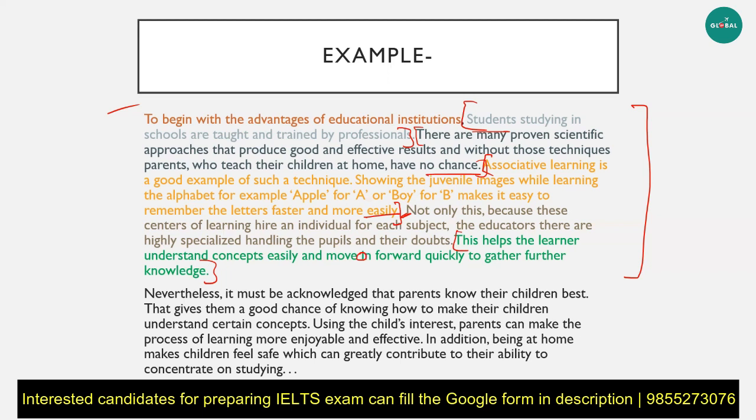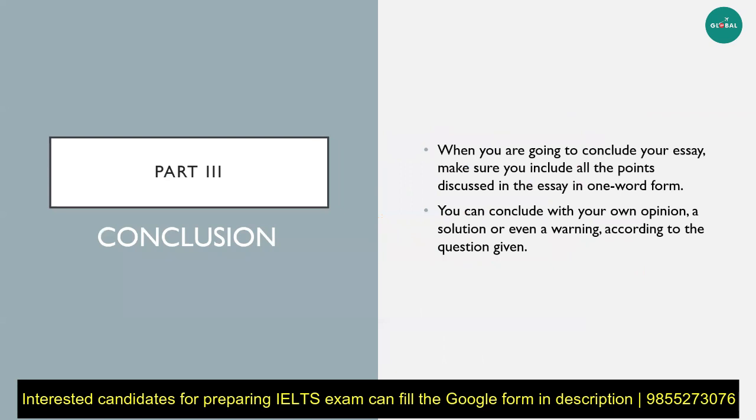Okay. Now, this was the end of your body paragraph. You're going to write your second body paragraph in the same way, and then it will continue if you want to write a third or a fourth one. This is always how we write a body paragraph in an IELTS essay. Then comes the last part, which is the conclusion.